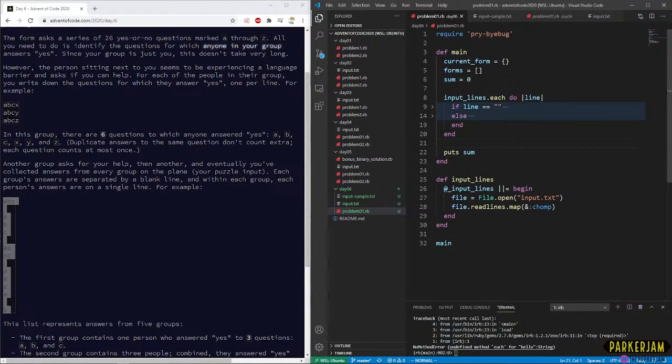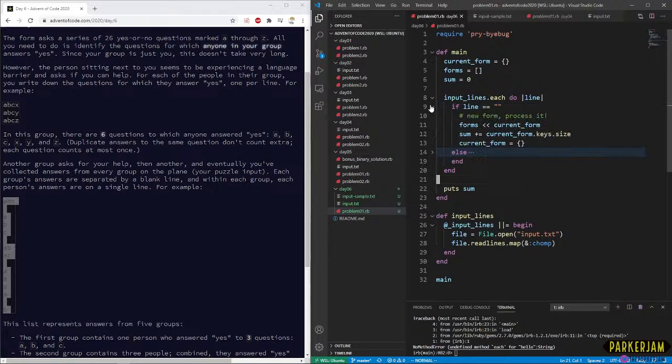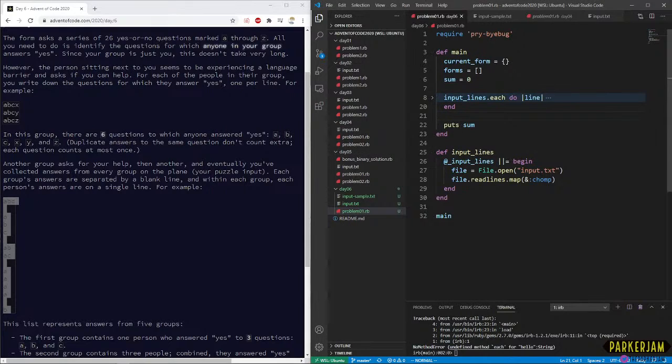We would have to, afterwards, before this puts, make sure that the current form is not empty. Because if the current form had content in it, that meant that we didn't have a trailing new line, and so it never got added to the array or to the sum. So we would need to have this post-processing twice, which is a little awkward. We don't want to do that.